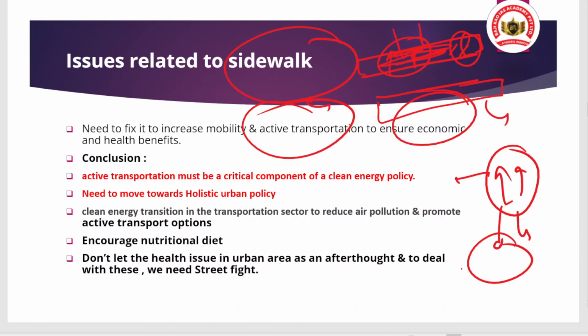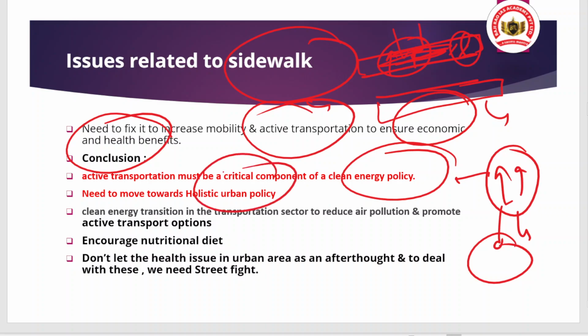Okay, so what is the conclusion here, what do we need to do? So first of all, we need active transportation, and in active transportation, basically, people do walking, people do bicycling, people do physical exercises. These all come under active transportation, and it is a critical component of a clean energy policy. And also we need to move towards a holistic urban policy, and when we talk about holistic urban policy, it does not only cater to climate change.